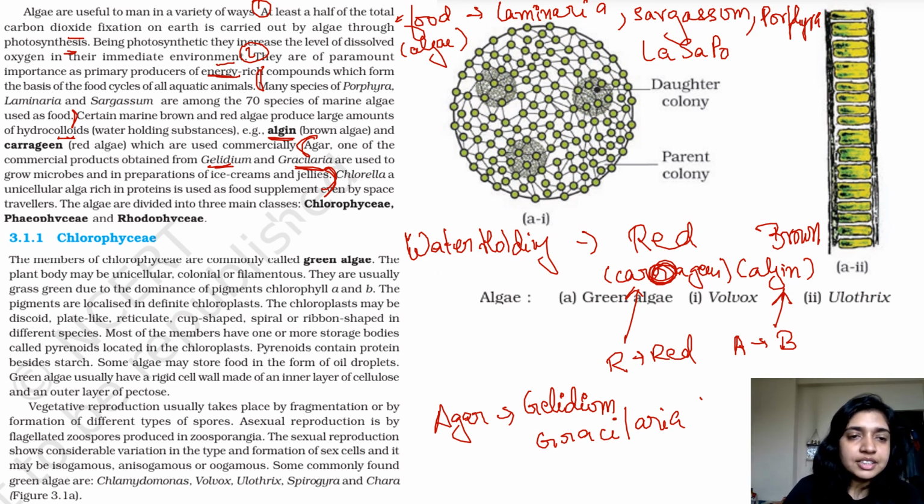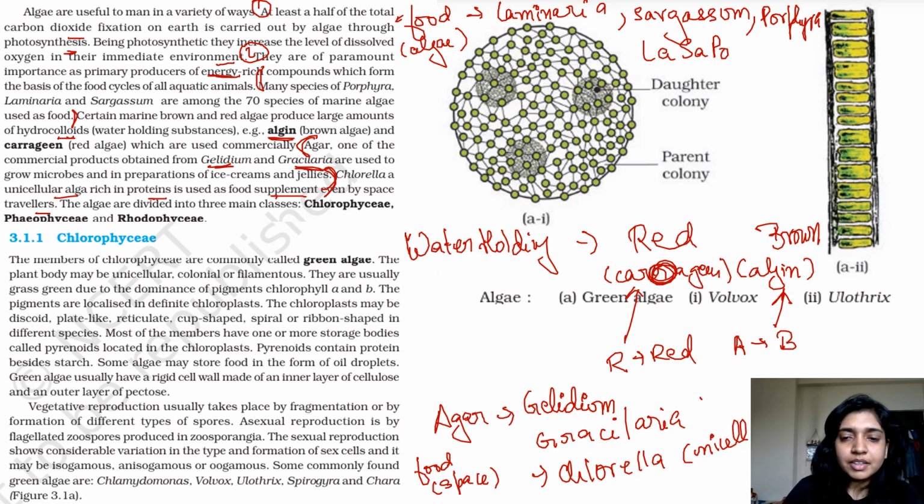Now chlorella is a unicellular alga which is rich in proteins and used as a food supplement even by space travelers. So when we're talking about food for space, which algae are we talking about? We are talking about chlorella. Chlorella is unicellular.